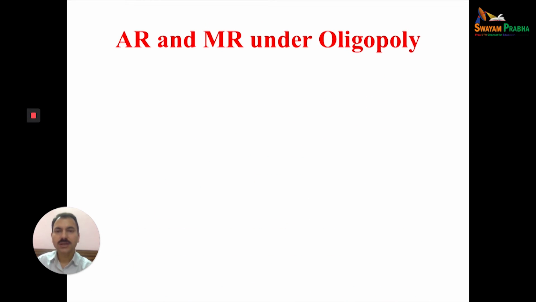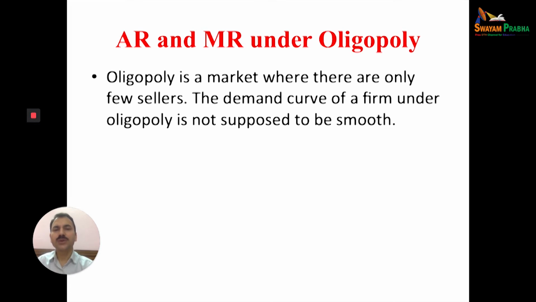Let us discuss the average revenue and marginal revenue under oligopoly. Oligopoly is a market structure. We'll discuss all markets in detail in a coming lecture. But just briefly, oligopoly is a market structure where there are only a few sellers, maybe 2 to 10. When there are two producers in the market, we call it duopoly, a special case of oligopoly. But more than 2 and less than 10, we can call oligopoly.